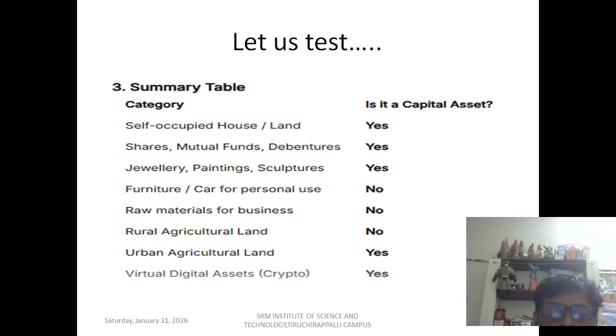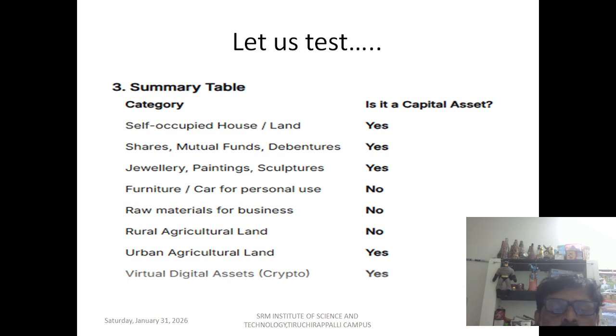Excluded item. Raw material for business cannot be a capital asset because stock in trade cannot be considered capital. It is an excluded item. Rural agricultural land is an excluded item. Urban agricultural land is a capital asset, and digital assets like cryptocurrencies are also capital assets.